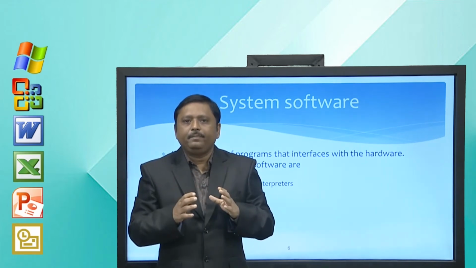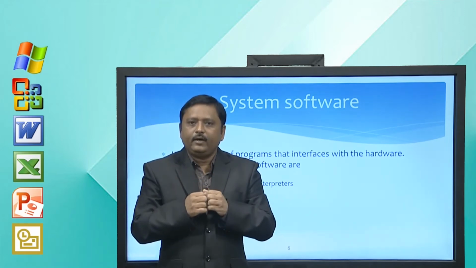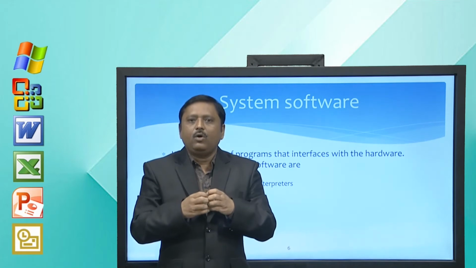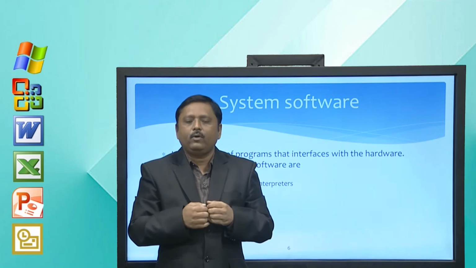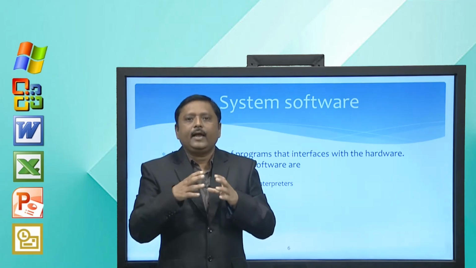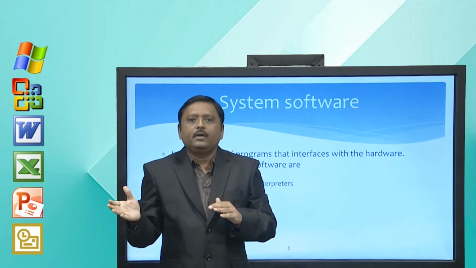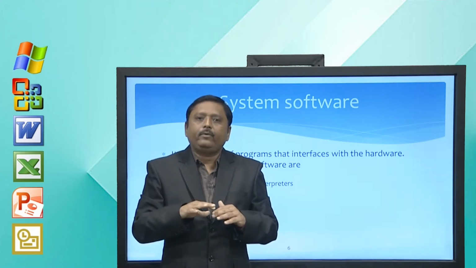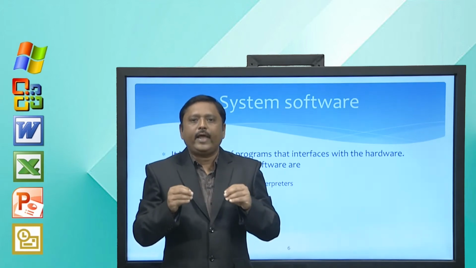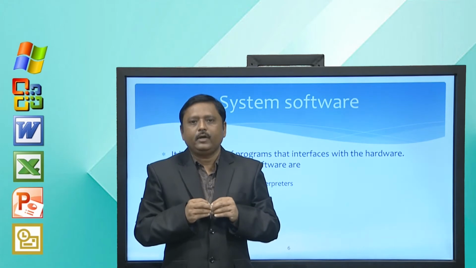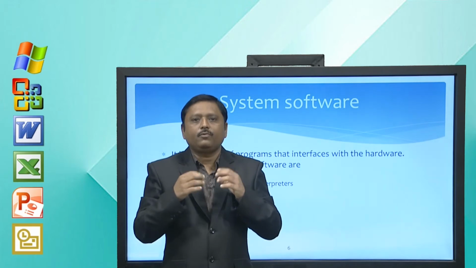So, that is why we can say system software is a software which controls your hardware or provides low level functions such as reading from keyboard, writing to hard disk etc. So, we can say other programs rely on the facility provided by system software and we have discussed a few examples of system software. Now, let us try to understand what application software is.